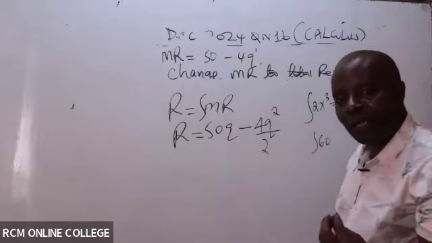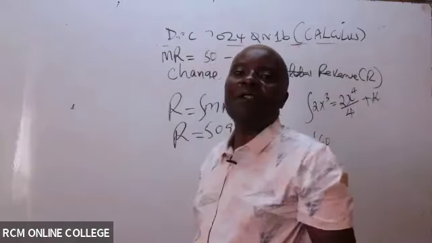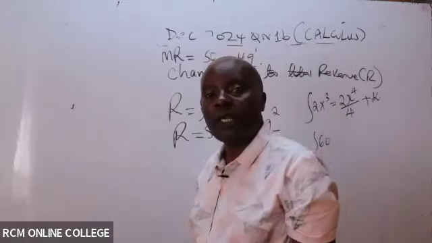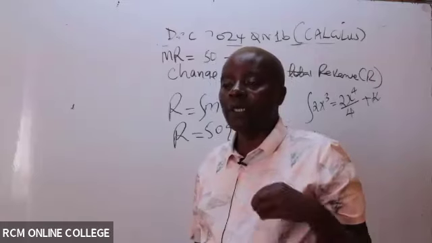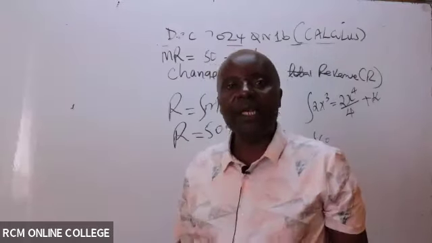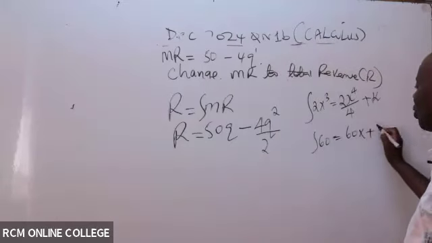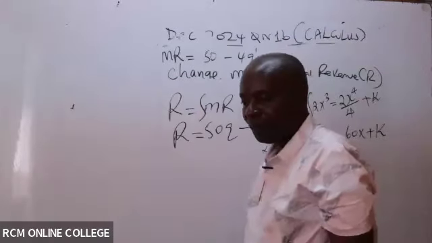Integration. If you tell me to integrate, for example, just 60, all right, I will tell you whenever I integrate, nothing can ever remain the same. Nothing disappears and nothing ever remains the same. So if you tell me to integrate 60 with respect to x or with respect to q, if you tell me to integrate 60 just suddenly like that, I will integrate it with respect to x. And whenever I integrate a constant, it will take up the variable. So this becomes what here? 60x. And of course, we have here plus k, constant of integration.